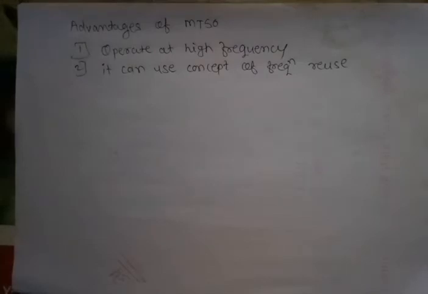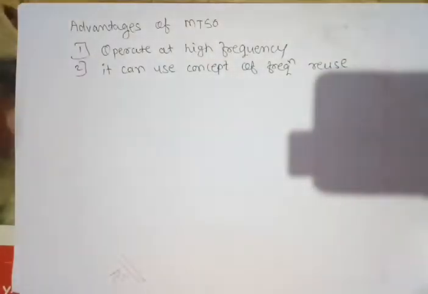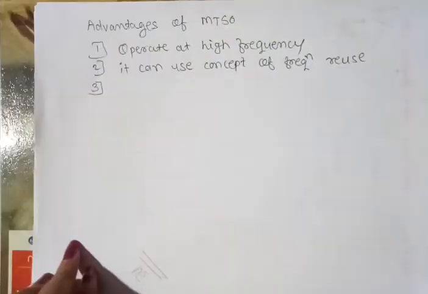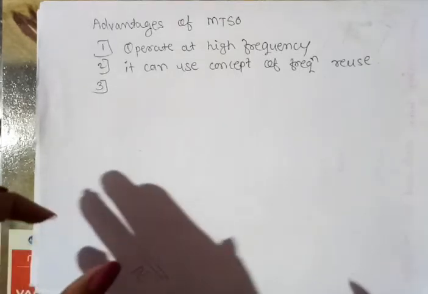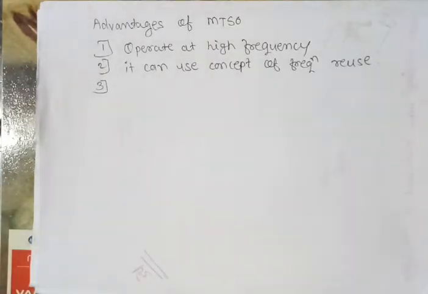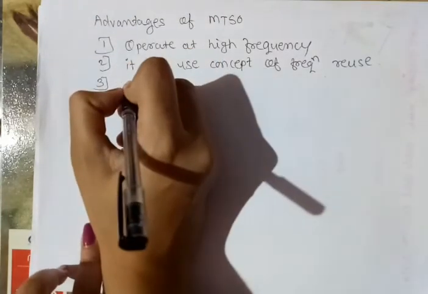This will allow the cell to use the same frequency without the fear of the interference. Second important advantage is it can use the concept of the frequency reuse without fear of the interference. Third advantage is the cells of different sizes can be accommodated in the system. We can use cells of different size.